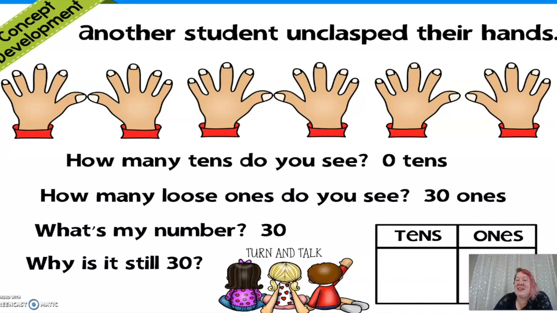Because we didn't add anything and we didn't take anything away. We still have 3 people, and they all each have 2 hands and 10 fingers. So that was 30 ones. Those were a couple different ways to make the same number, huh?